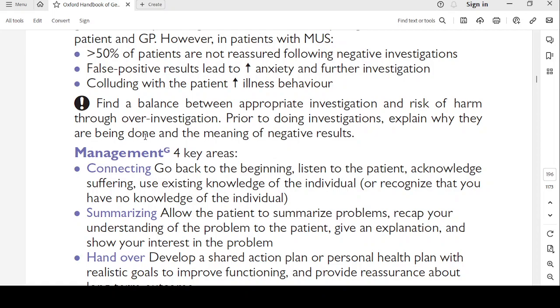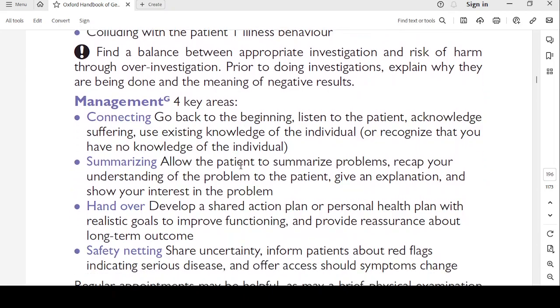So you have to find a balance between appropriate investigation and risk of harm through over-investigation. Prior to doing investigations, explain why they are being done and the meaning of negative results. Management. Four key areas.